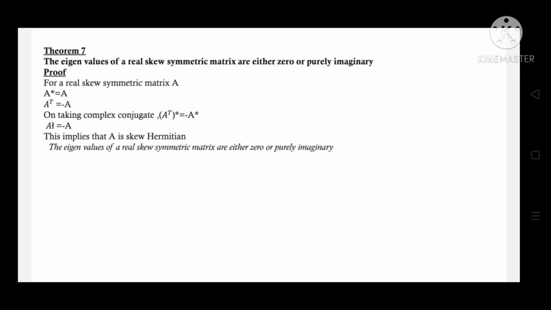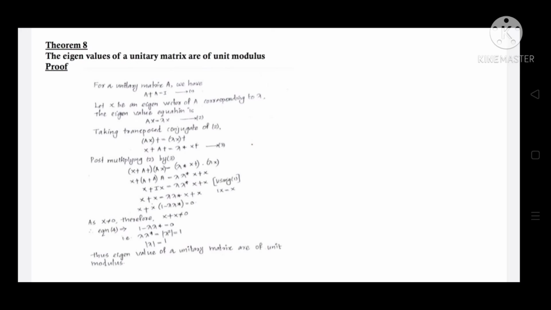For a real skew-symmetric matrix A, we have A star is equal to A transpose is equal to minus A. On taking the complex conjugate of equation 2, we get (A transpose) star is equal to minus A star. That is, A Hermitian is equal to minus A. This implies that the matrix A is skew-Hermitian. Then, the eigenvalues of a real skew-symmetric matrix are either 0 or purely imaginary.